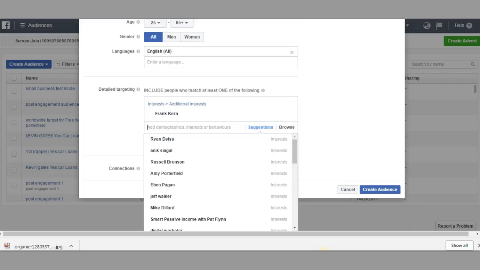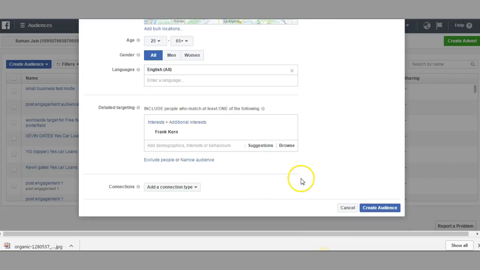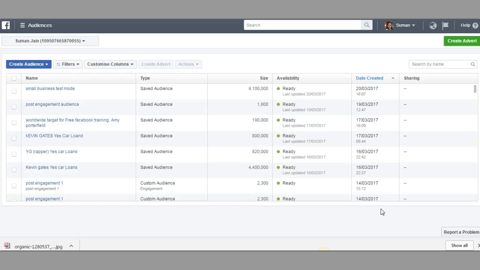Once we create it, you can see the audiences here, but make sure your audience size has to be 100,000. If it is 64, 24, 34, 54, then getting people onto your offer is less, but we are targeting what we call narrow targeting.